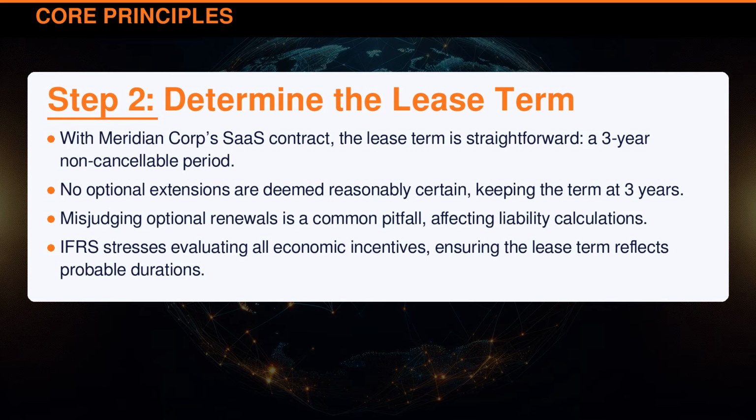With Meridian Corporation's SaaS contract, the lease term is straightforward, a 3-year non-cancelable period. No optional extensions are deemed reasonably certain, keeping the term at 3 years. Misjudging optional renewals is a common pitfall, affecting liability calculations. International Financial Reporting Standards stresses evaluating all economic incentives, ensuring the lease term reflects probable durations.